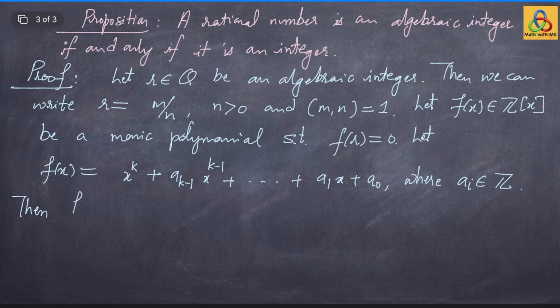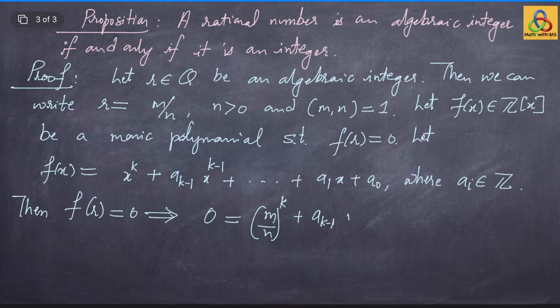f(r) equals 0 implies that 0 is the same as (m by n) to the power k plus a_{k-1} (m by n) to the power k-1 plus so on plus a1 (m by n) plus a0.